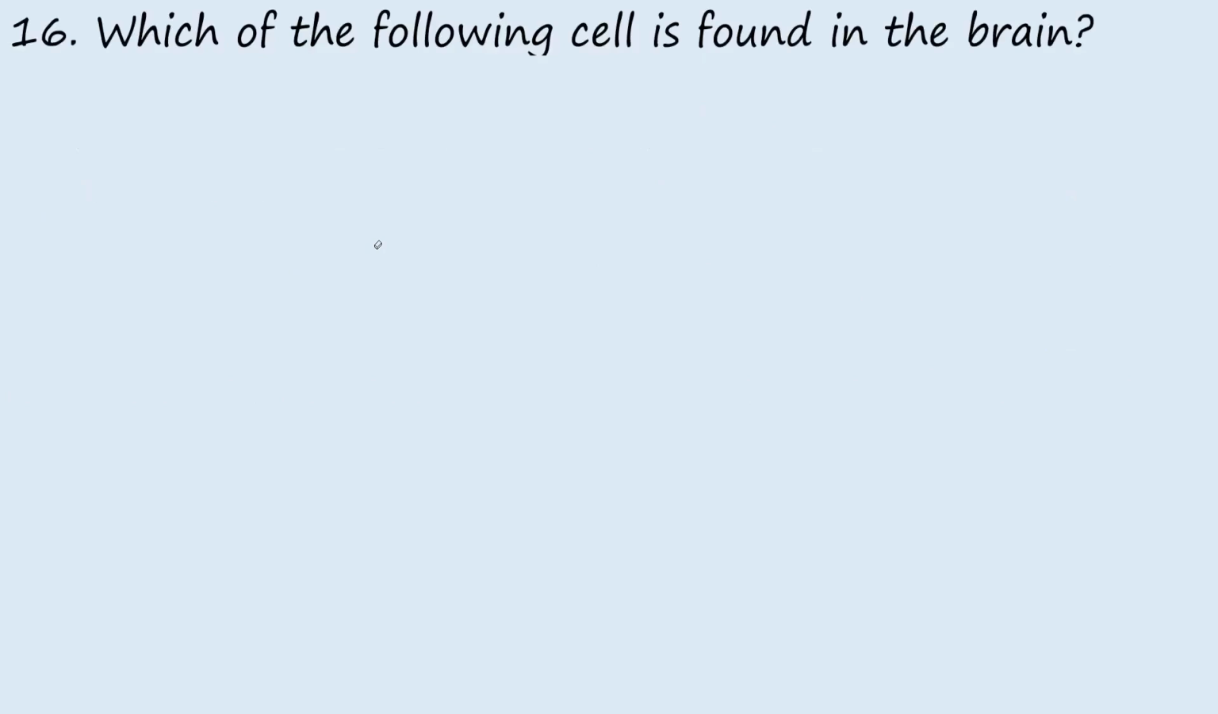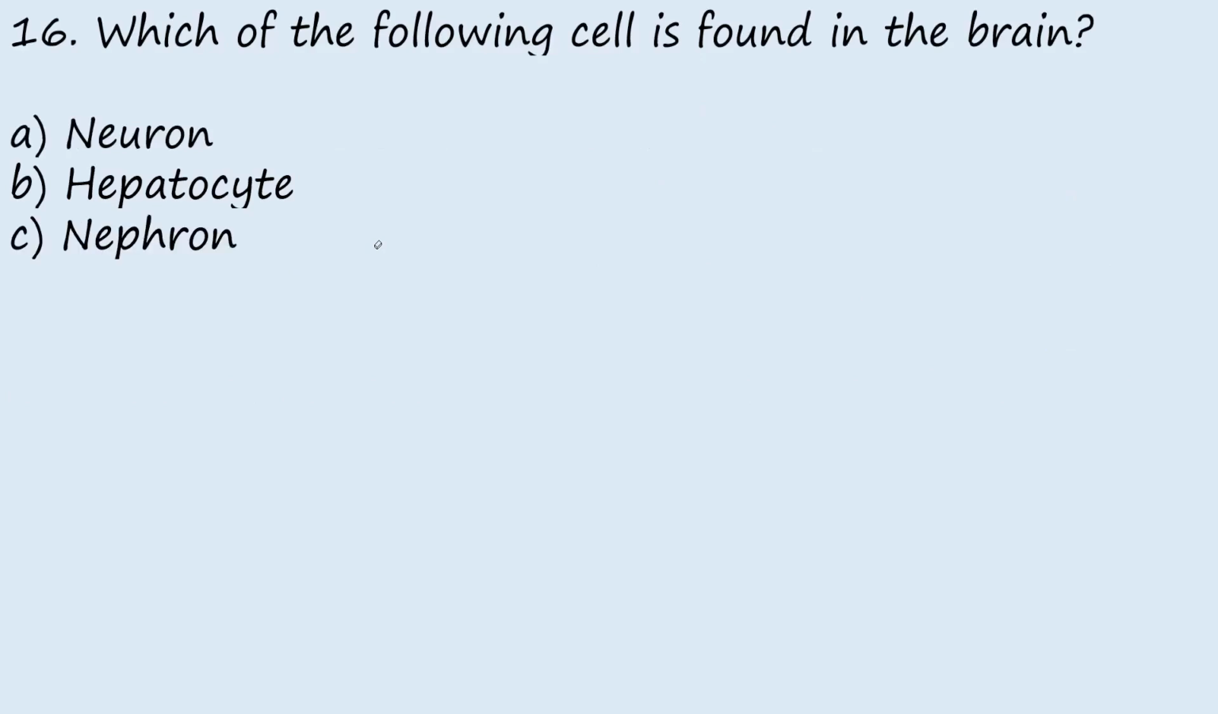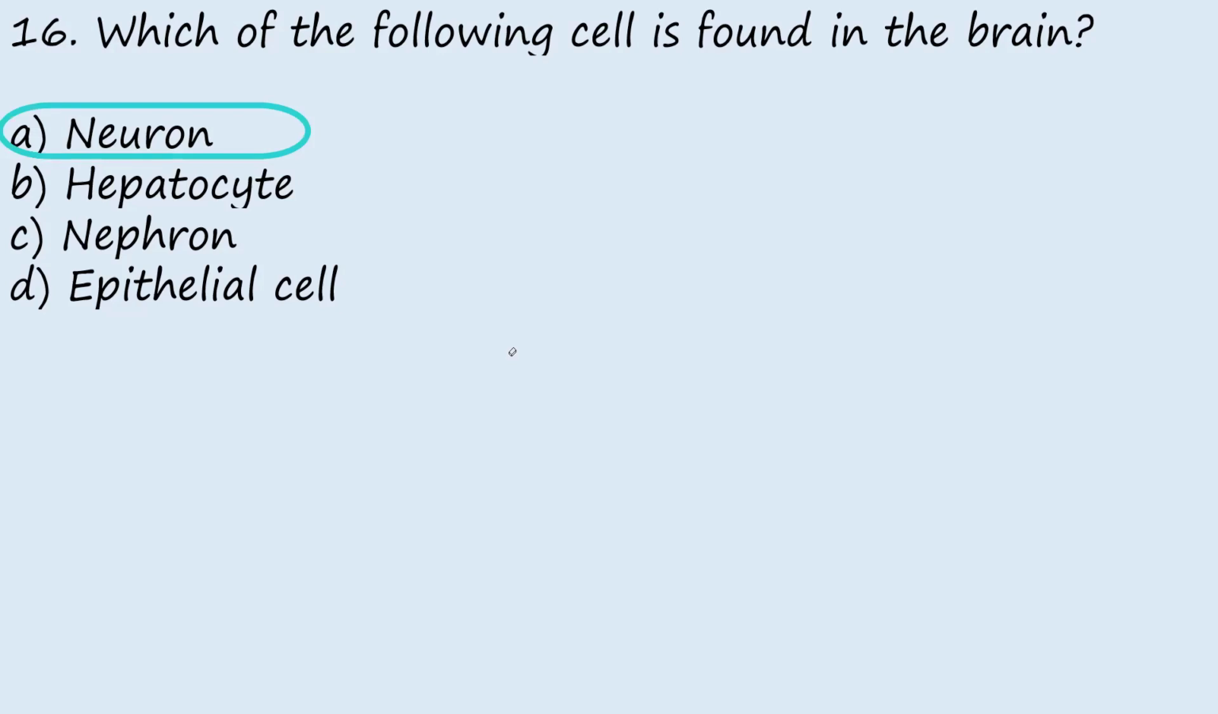Question 16. Which of the following cells is found in the brain? A, neuron; B, hepatocyte; C, nephron; D, epithelial cell. The answer is neuron. Neuron, which is also called neurocyte, is the cell found in the brain. And of course, neurons are the longest cells found in humans. So the answer is A.